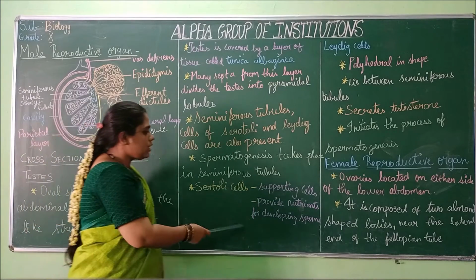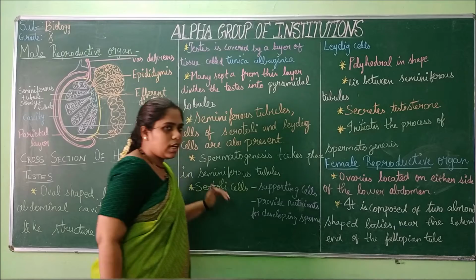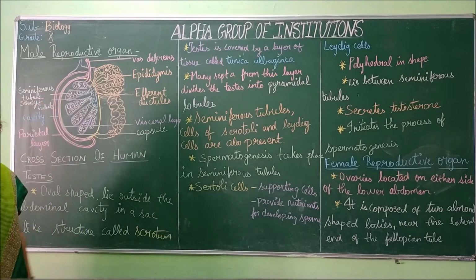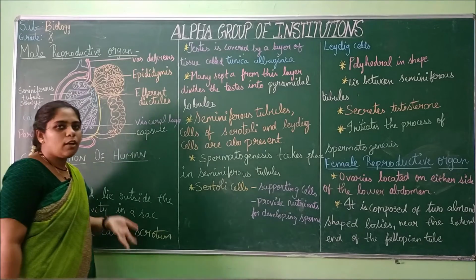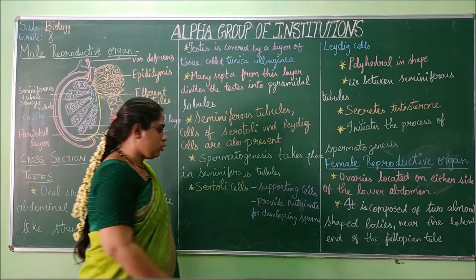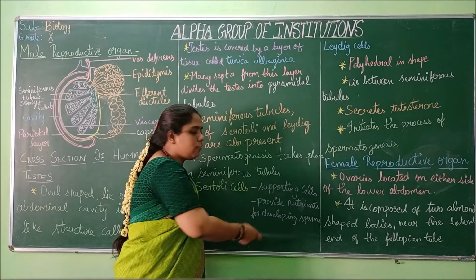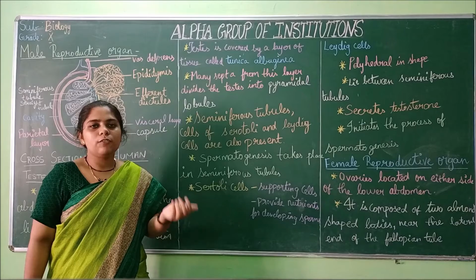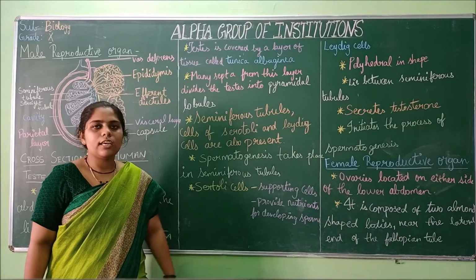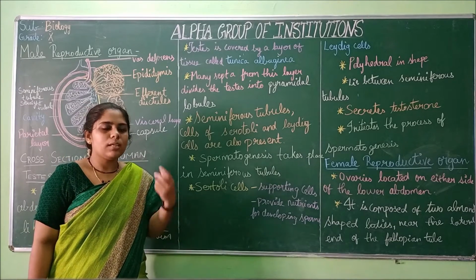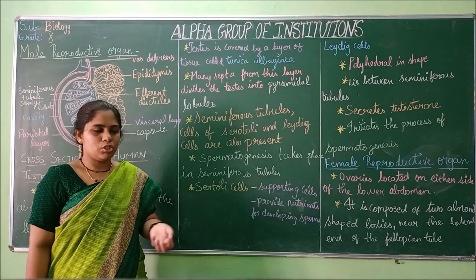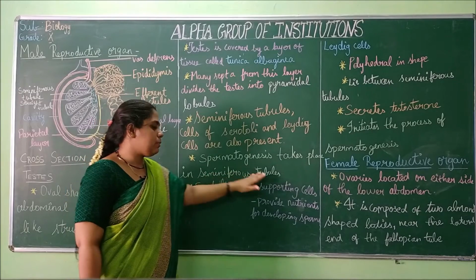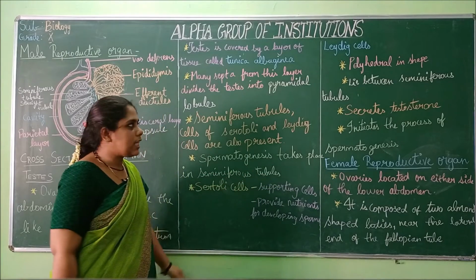The Sertoli cells are the supporting cells. They are also present in the seminiferous tubules only. They support the formation of spermatozoa. They provide nutrients for developing sperm. So for these small immature sperms, they give nutrition, and they support the immature sperms to get mature. So these are the functions of seminiferous tubules and Sertoli cells.